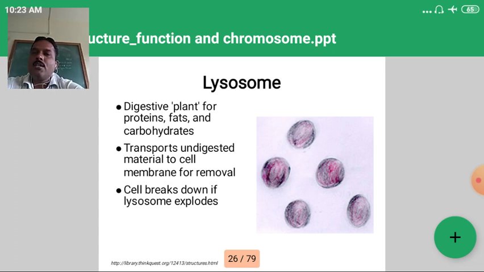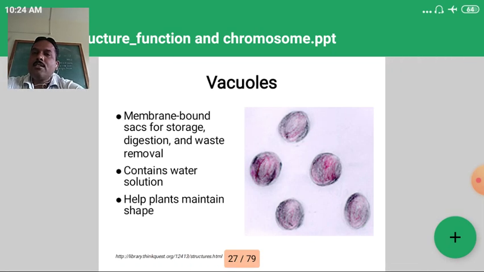The cell breaks down if lysosomes explode. Then another one, the vacuoles. These are membrane-bound sacs for storage, digestion and waste removal. They contain water solutions and help the plant maintain its shape.